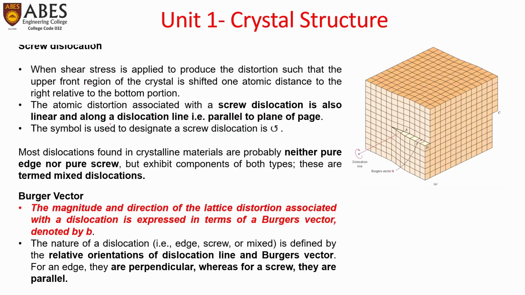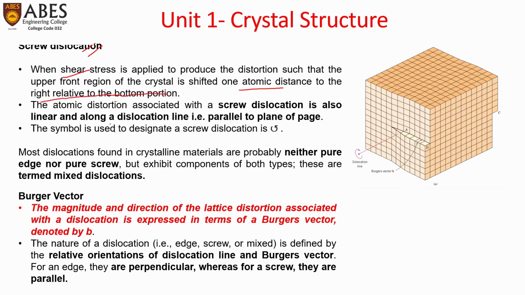The second type of linear dislocations or linear defects is called screw dislocation. What is it? When shear stress is applied to produce a distortion such that the upper front region of the crystal is shifted one atomic distance to the right relative to the bottom portion.